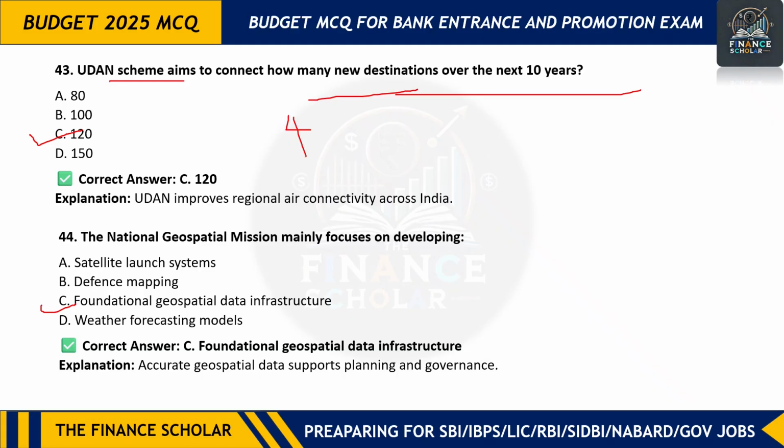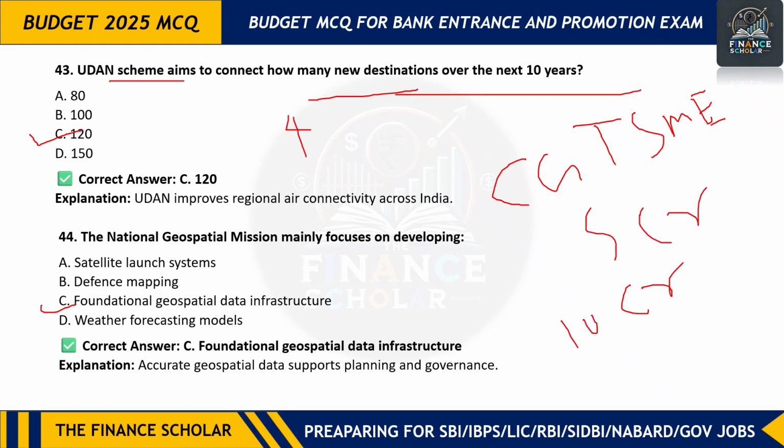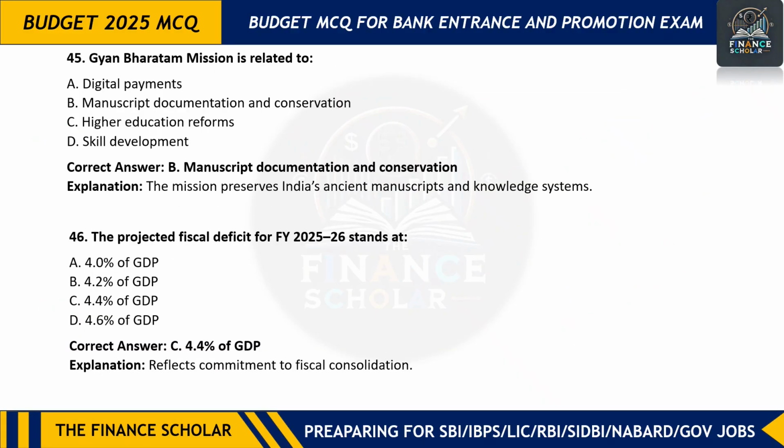And here is one more important question, that the limit of our CGTMSE has also been increased. CGTMSE coverage for micro and small enterprises was earlier 5 crore, now it has been increased to 10 crore. And for startups it is 50 crores. So these are the important points you have to remember. Move on to the next question.